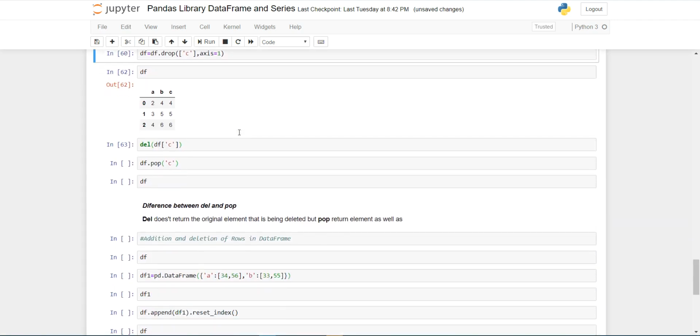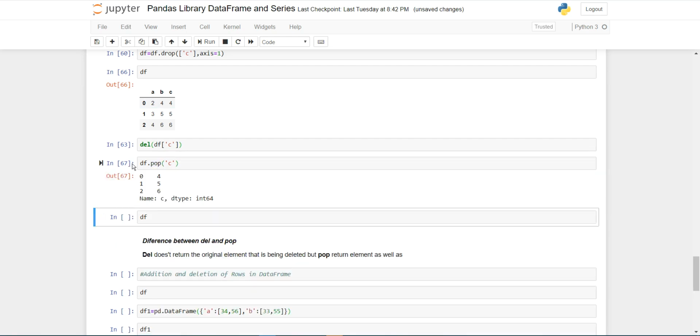I have another function, df.pop. The pop function also deletes the column from the data frame, but it returns the value that is deleted from the data frame. So you can see that here I am deleting the C column. C column contains 4, 5, 6 values in the first, second, third rows.